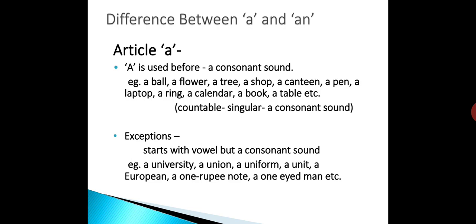And the word one begins with the vowel O. But one is pronounced with the W sound, that is W, which is also a consonant sound. Therefore, we say a 1 rupee note or a one-eyed man.